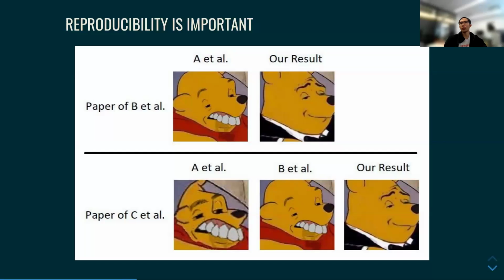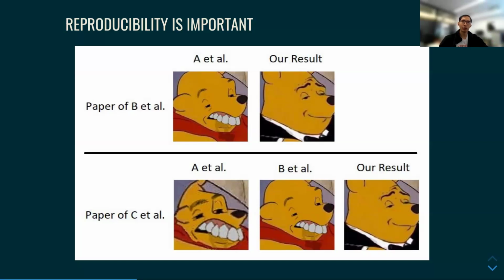And I work a lot on machine learning, and in the field of machine learning, it's kind of summarized by this meme: there's a first paper that talks about some very good algorithm, and paper B will say their result is kind of bad, our result is better. And paper C will do the same. Basically, people just write papers to diss other papers. And there's usually no concern about whether paper A or paper B is reproduced correctly. The idea is trying to reproduce the result in a bad way, so they make their own result look better.